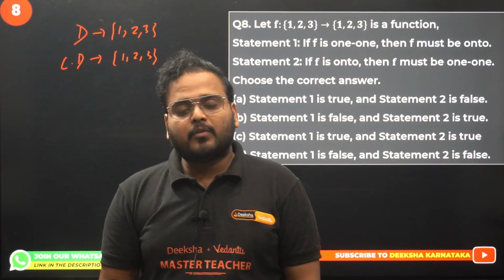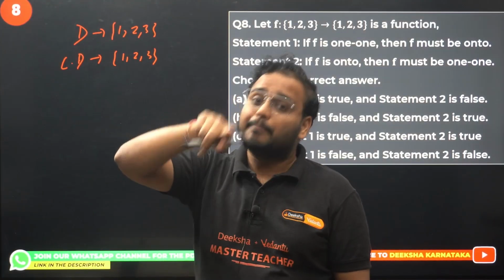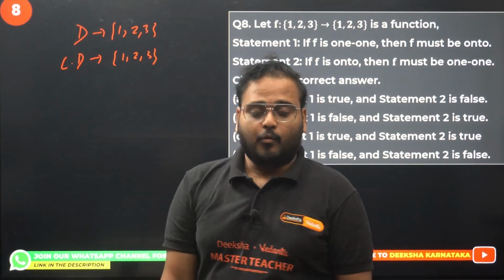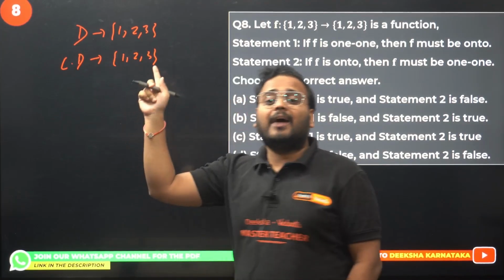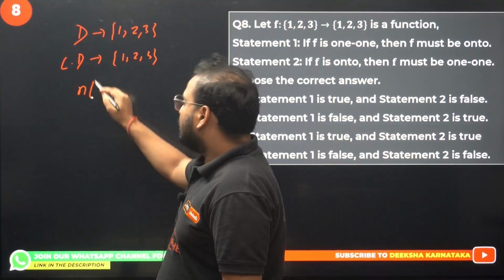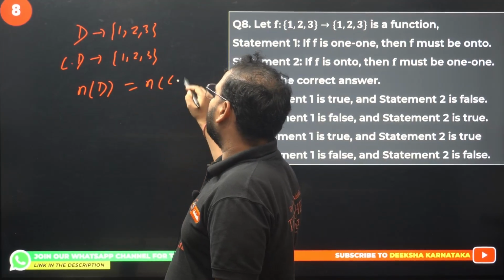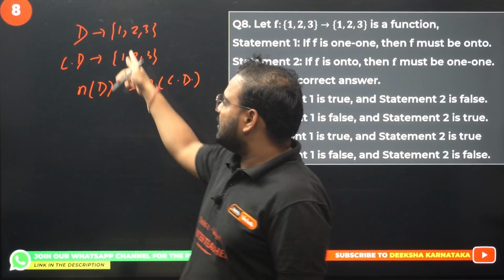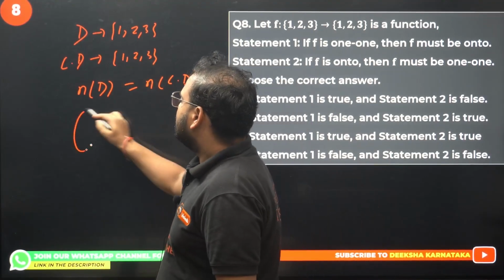What is the meaning of 1-1? 1-1 means each of the elements in the domain will have a distinct mapping in codomain. And good for us, the number of elements in domain is the same as the number of elements in codomain. Then of course none of the elements will be left in codomain.